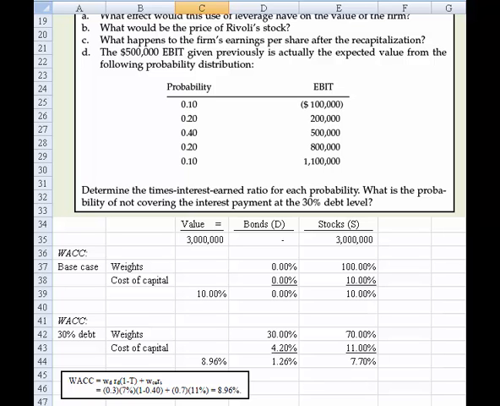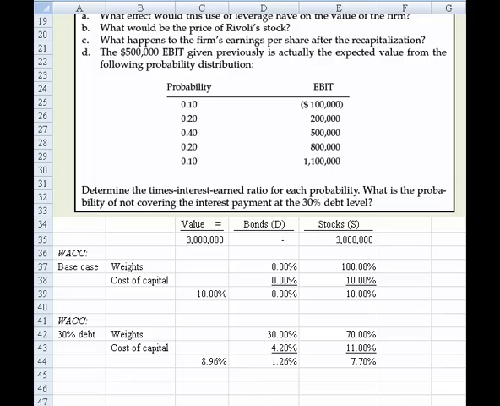And so what you see is we were multiplying the weight times the cost of debt times 1 minus the tax rate. That's this part of the equation. And then we did the equity component. We took the weights, which was 70% equity now, times the 11% required rate of return on the equity. And then we add the two together to come up with the 8.96%.